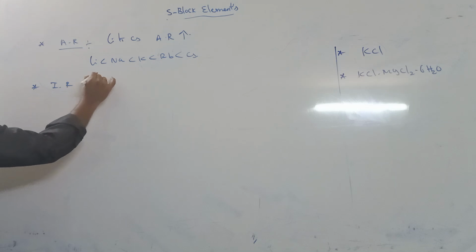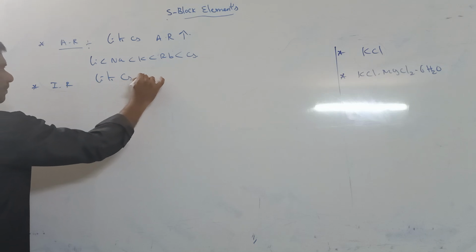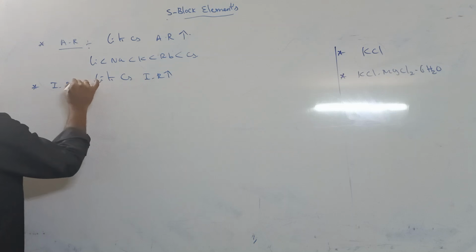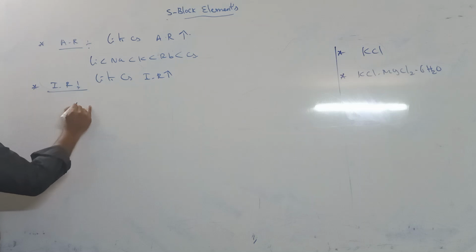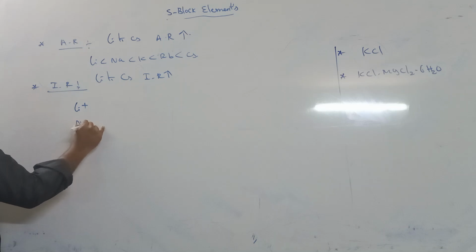Ionic radius, same, from lithium to cesium the ionic radius increases. Ionic radius means these group elements have cationic nature, because these group elements lose one electron.